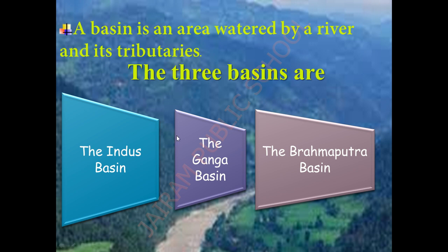So what are the three basins? The three basins are the Indus basin, the Ganga basin and the Brahmaputra basin. So what are the three basins of the northern plains? The Indus basin, the Ganga basin and the Brahmaputra basin.